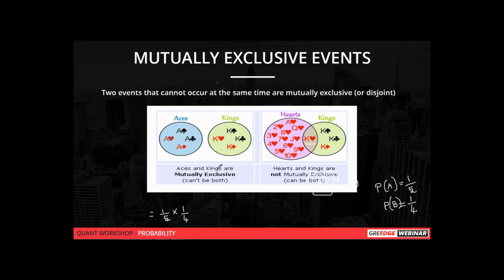I'll just take an example of a coin again. If you are tossing a coin, there will be no possibility that it will be head and tail in a single throw. One coin I'm just saying. If you're tossing a single coin, there won't be a possibility that it will be head and tail. That is called a mutually exclusive event.